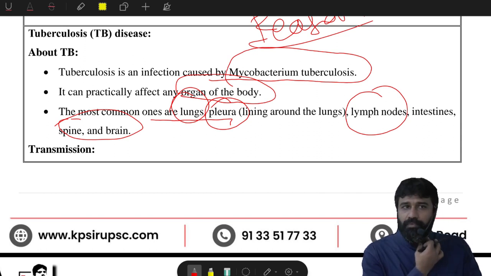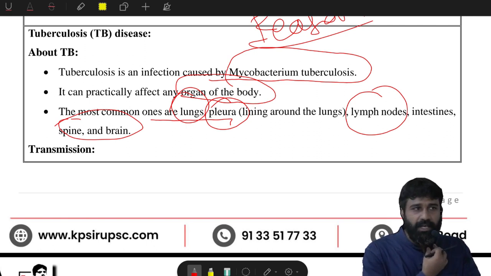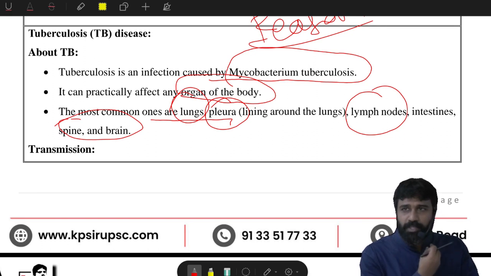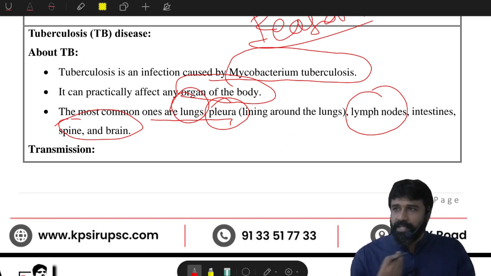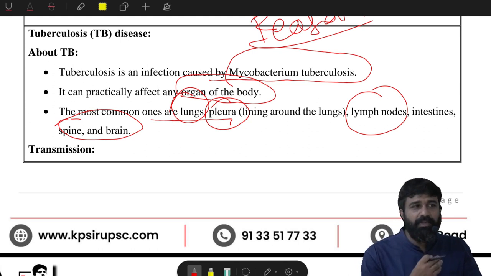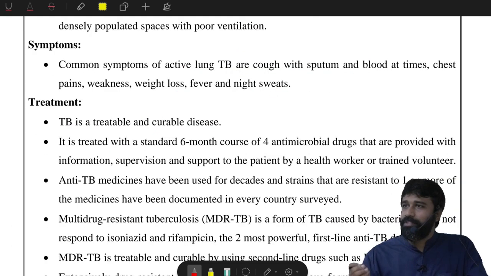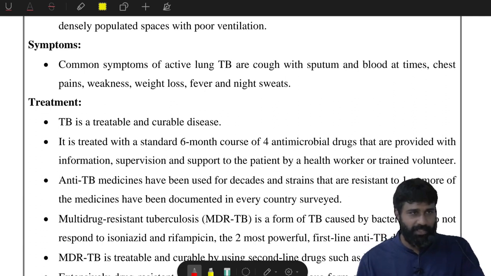Lymph nodes are usually placed in the neck, and when impure substances pass through them, they are filtered and purified. So the innate immune system simply protects you from foreign bodies.